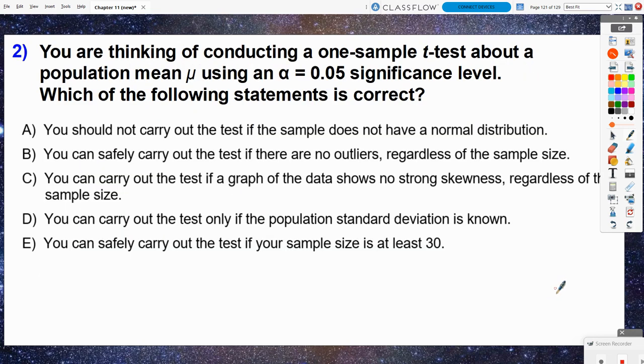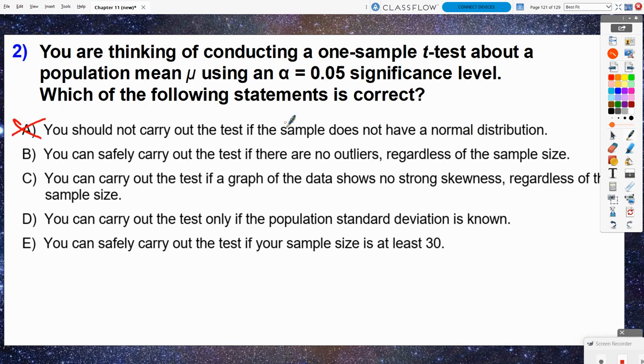Number 2, you were thinking of conducting a one-sample t-test about a population mean mu using a 5% significance level. Which of the following statements is correct? So option A, you should not carry out the test if the sample does not have a normal distribution. Well, that kind of sounds appropriate, right? But if you consider the times where we had to make a box plot of our data, we weren't looking for our data to be normal. We were just looking for it to not have strong skewness, and there could be some skewness present, right? So we don't necessarily need the sample to be normal.